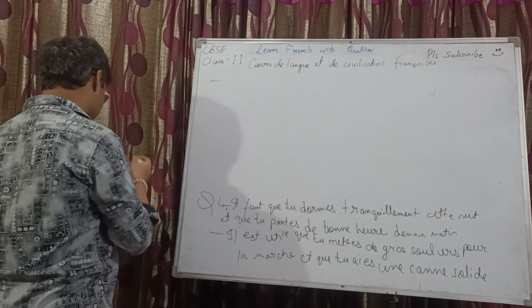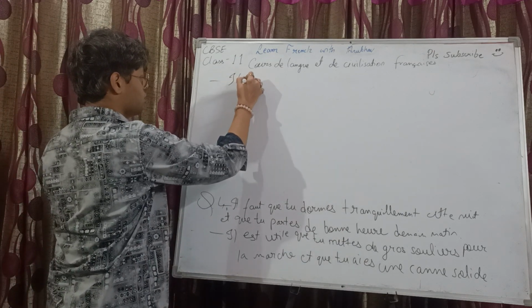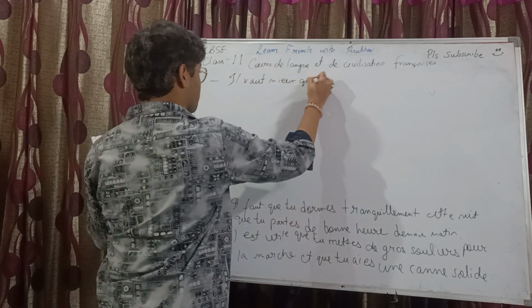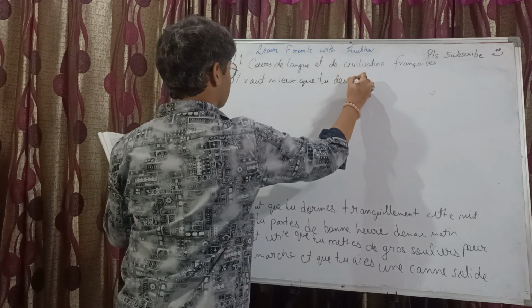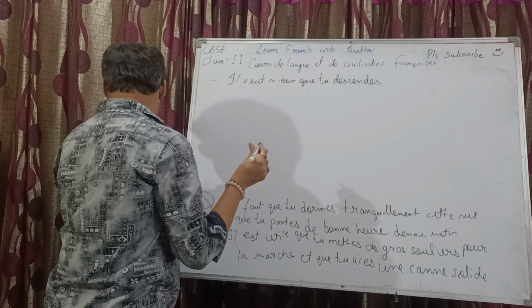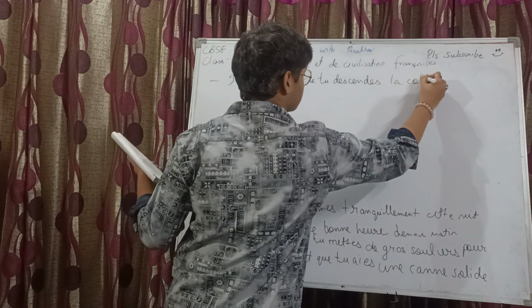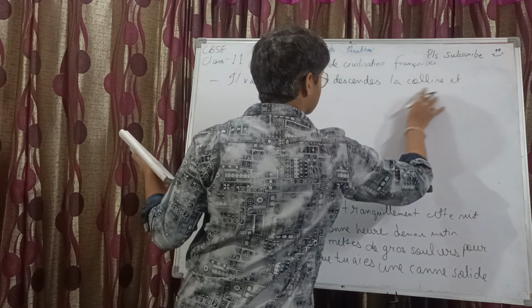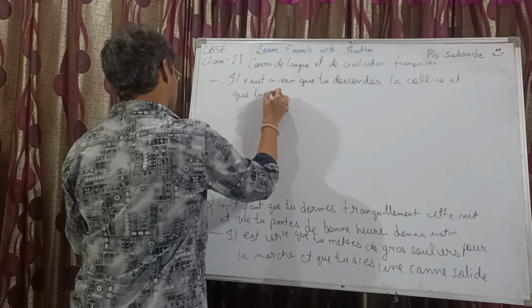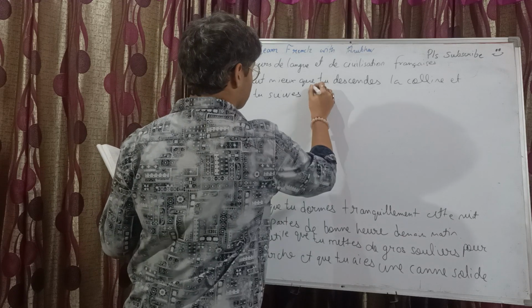So question number 4, the last part, we have: il vaut mieux que tu descendes la colline et que tu suives la petite route blanche.